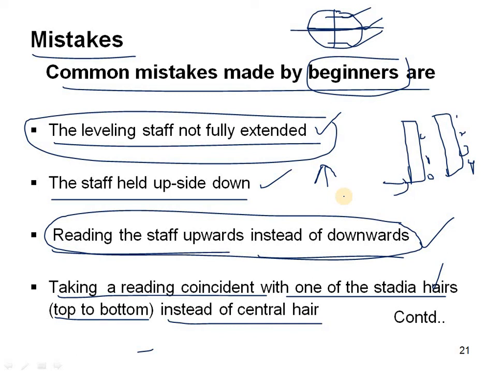Then we have to check whether the foot screws are in good condition or not, the bubble tube, the eyepiece, the focusing screw, the object glass, and whether the diaphragm is in good condition or not. Any other damages, we have to check before opening the instrument from the box, which is known as the instrument box. After opening, we have to check the instrument's condition.